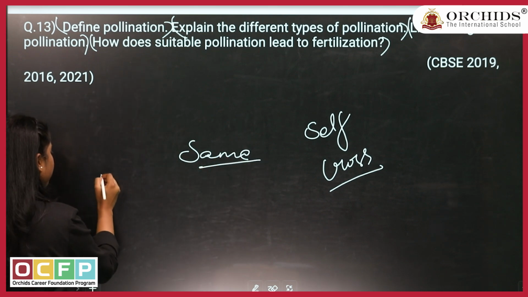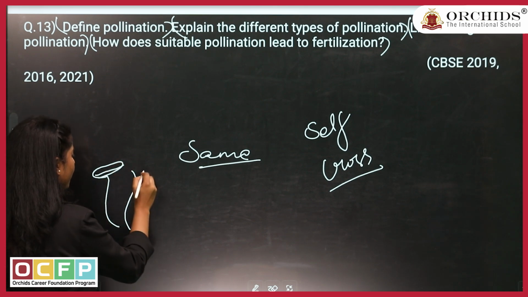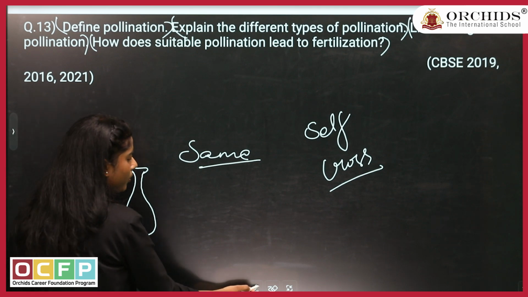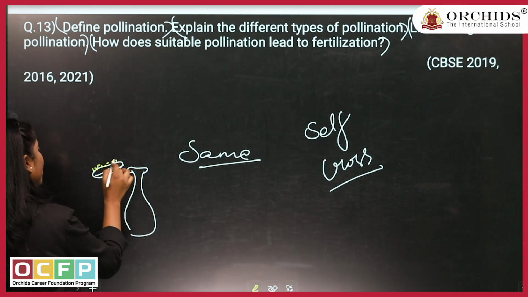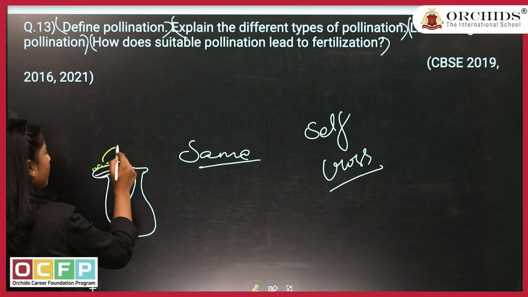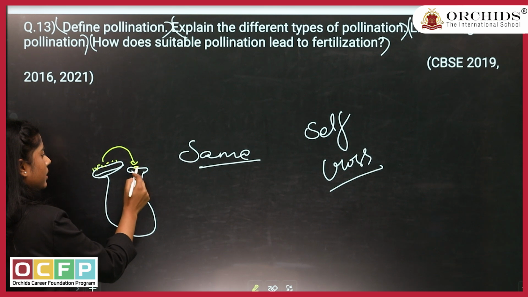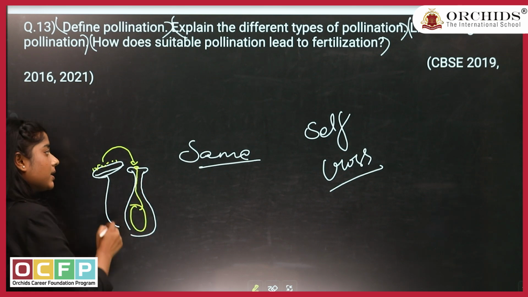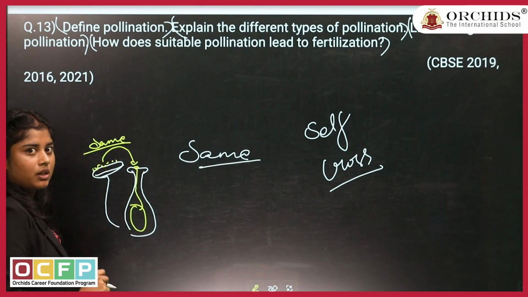Self-pollination is when the transfer of pollen grains happens in the same flower. For example, this is the anther and here we have the stigma. Now the pollen grains which are over the anther will fly over and go over the stigma and then start germinating, right. If it is happening in the same flower, it will be self-pollination.